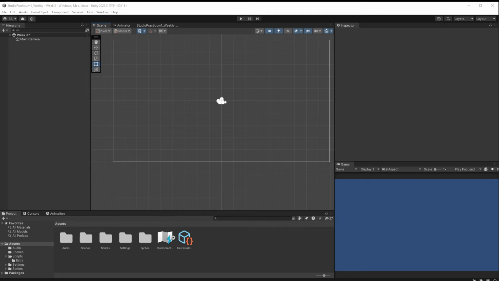Okay, so I've got a brand new scene here. We're going to start fresh. I've gotten rid of the circle we were using in the past, and we're going to start fresh here by creating something that's going to be a stand-in character. It's not going to be the character that we use ultimately.